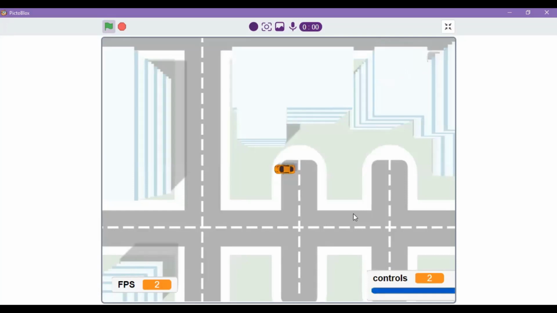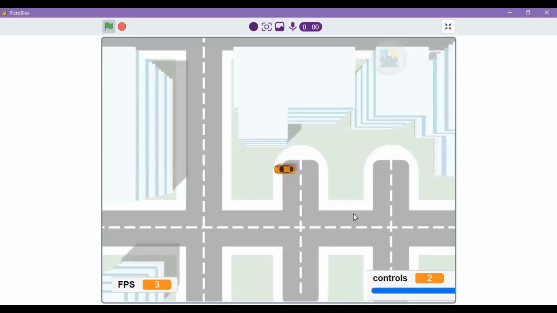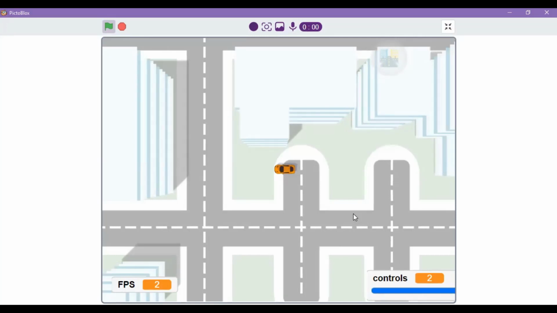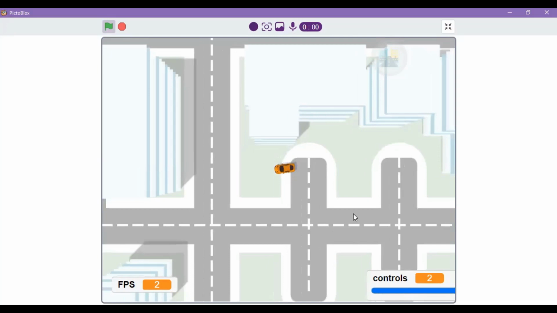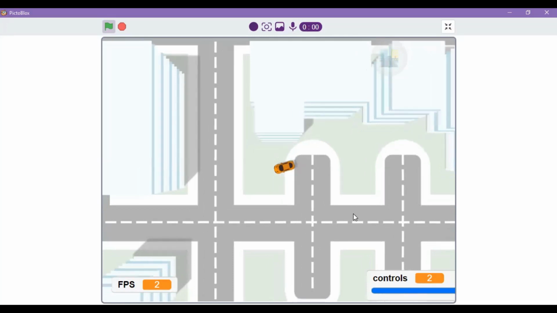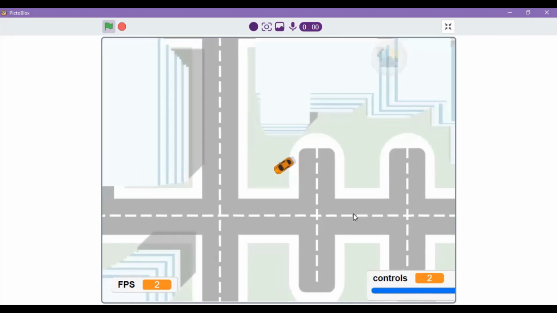I will change to control 2 now. Now pressing the left arrow does not do anything. We have to use the up arrow first or down arrow to start the engine and turn left or right. So I will press both the up arrow and left arrow now. Doing so, the car will turn leftwards with respect to the direction it points.